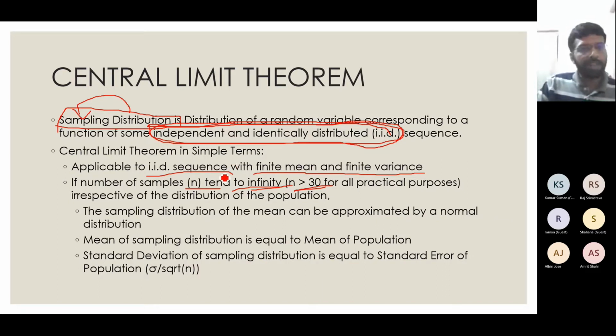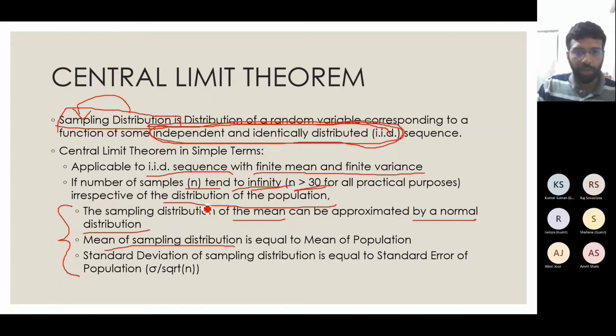Irrespective of the distribution of the population, whether binomial, Poisson, exponential, normal, whatever it be, if my sample size is greater than 30, I can use the following 3 points for my sampling distribution. One, the sampling distribution of the mean can be approximated by a normal distribution. The mean of the sampling distribution is equal to the mean of the population, and the standard deviation of the sampling distribution is equal to the standard error of the population.